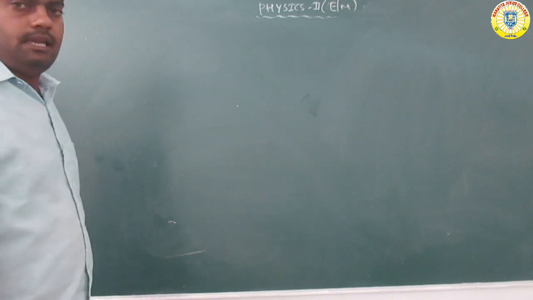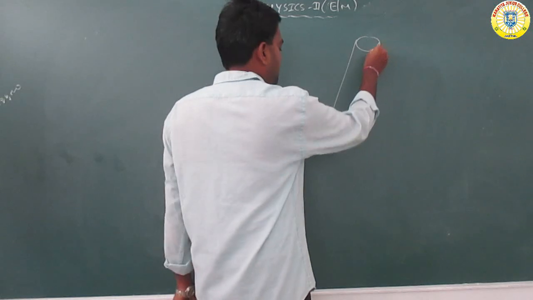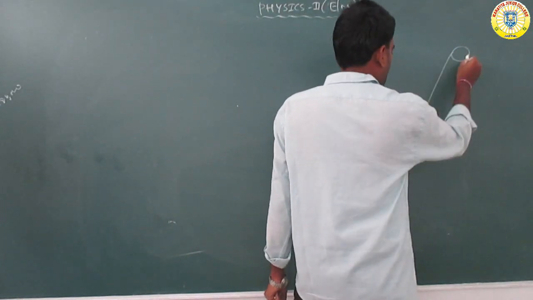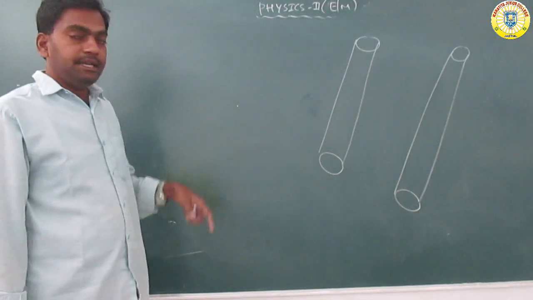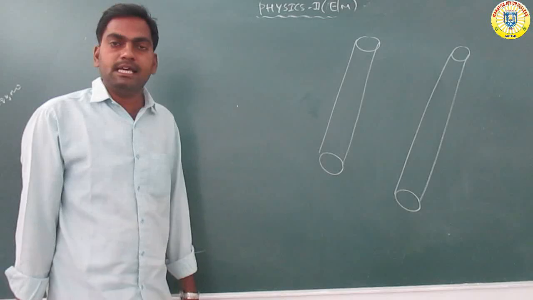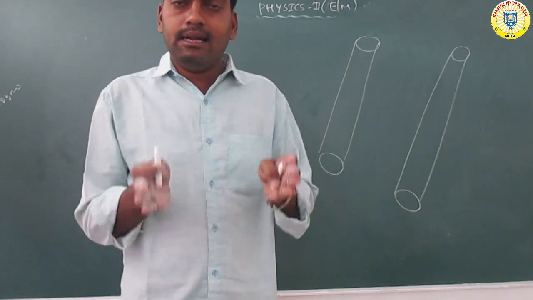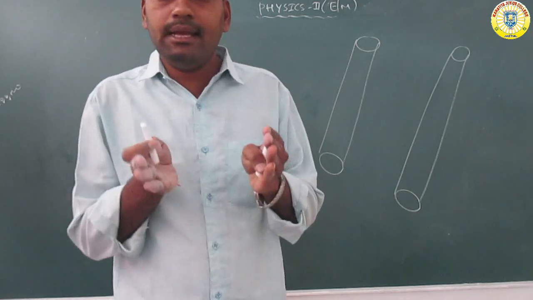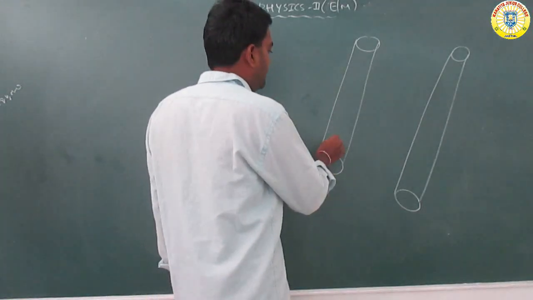Now we consider two parallel conductors. The force is acting between them. To find the expression for the force, two current carrying parallel conductors are taken.